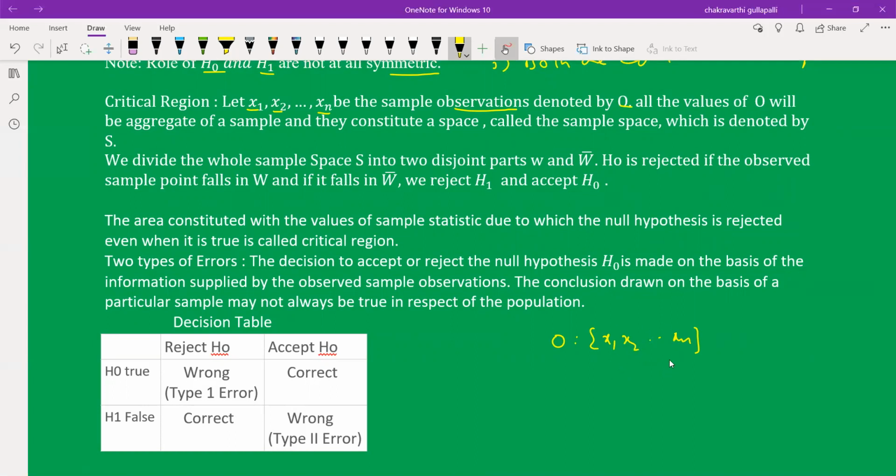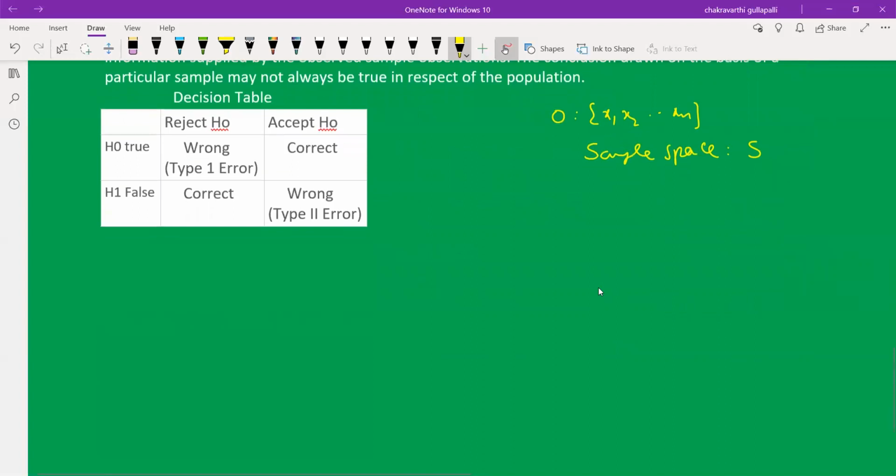We consider the subsets here; 2 power n minus 1 subsets are possible by taking all these aggregate sample values and forming a space. The space is called the sample space, denoted by S.